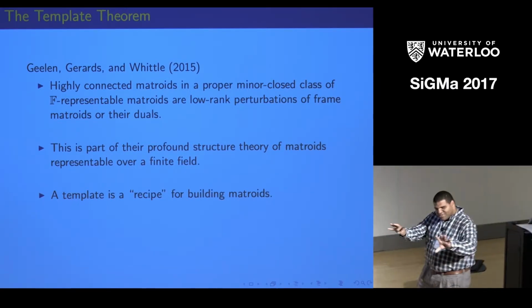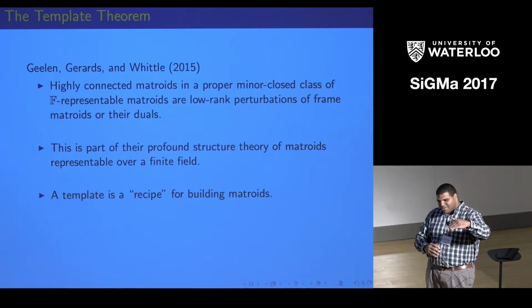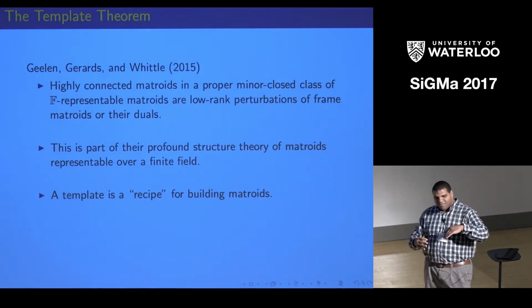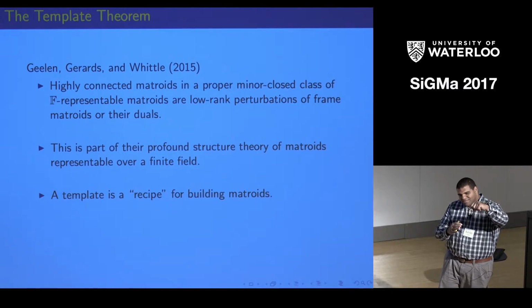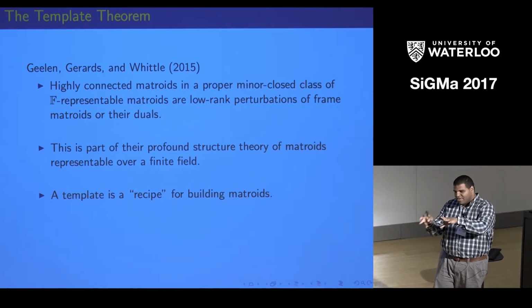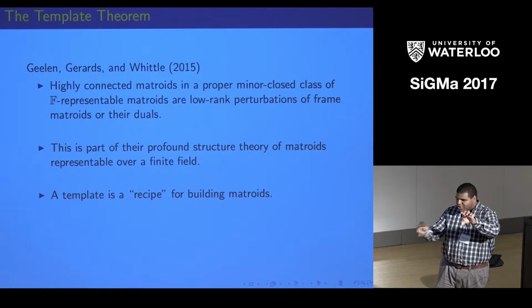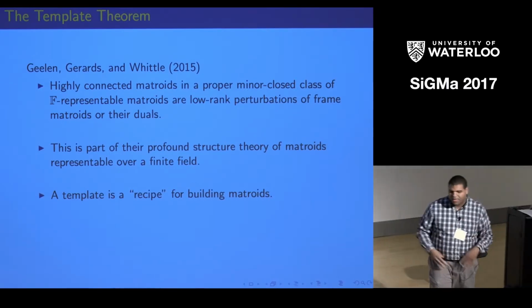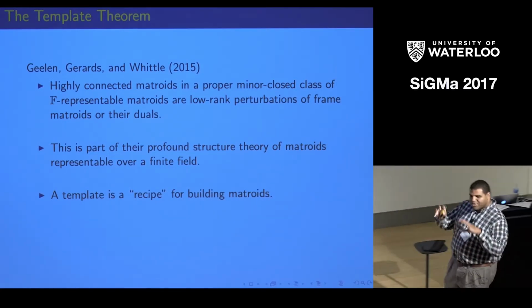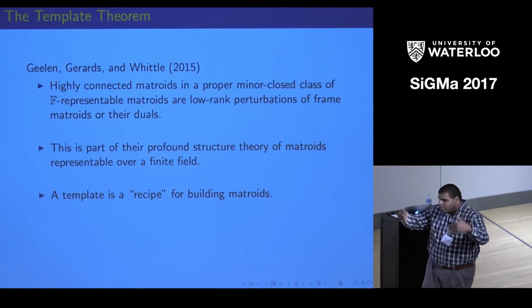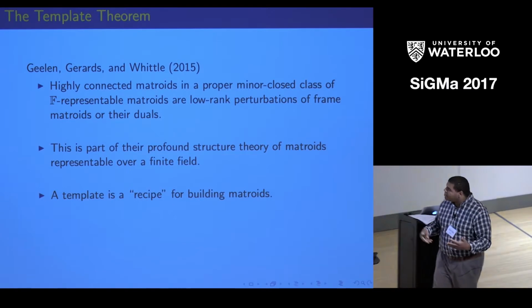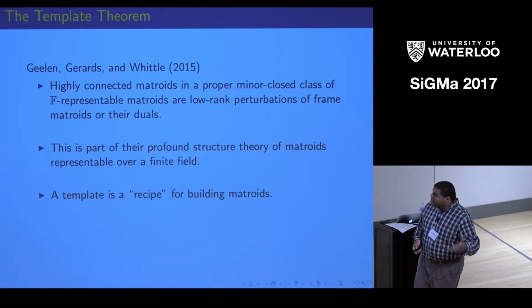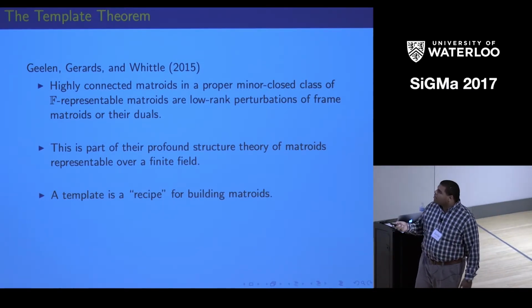So you take your matrix that represents a frame matroid, you can add some rows to it, add some columns to it, but you can choose, when you add the columns, add the rows, there are different vectors you can add to it that come from the subgroups, and different things like this. So basically you take this matrix and you add some bells and whistles to it, but each template allows you to build different matroids, infinitely many different matroids.